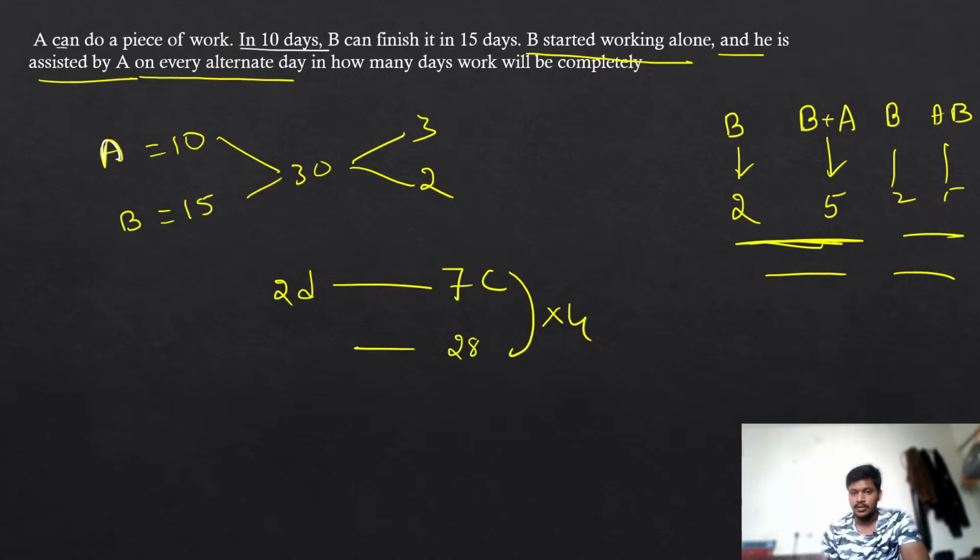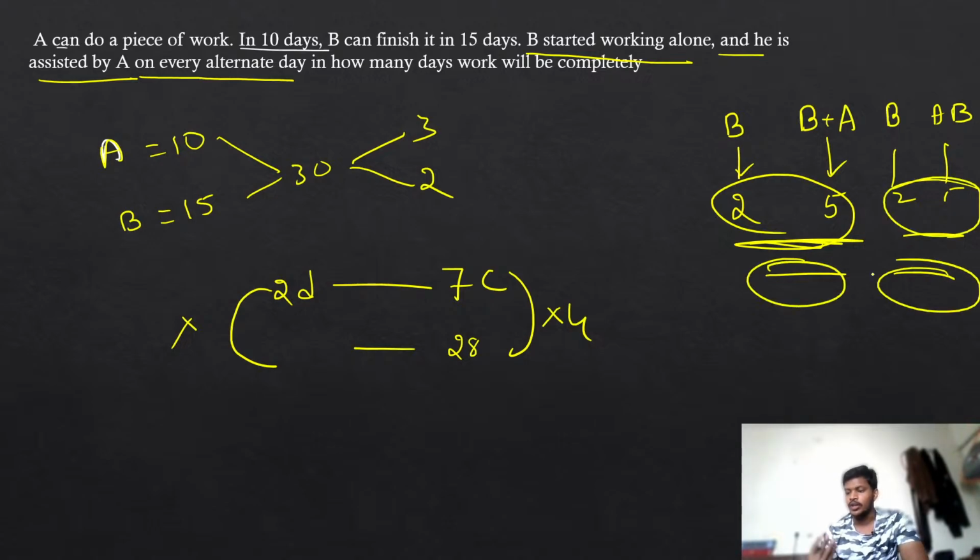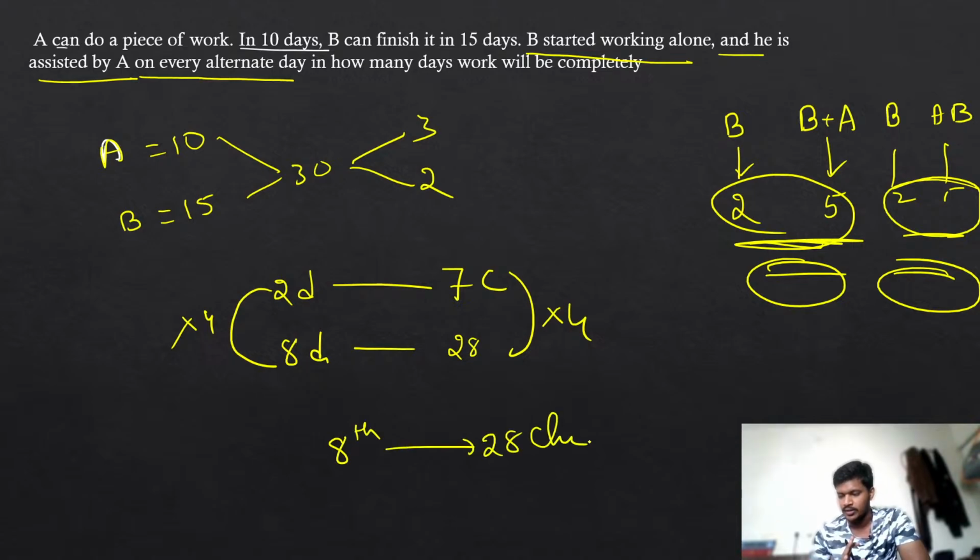Okay, but guys listen, if you are going for 4 cycles, here also you are completing each cycle: 1 cycle, second, third, fourth. If you are completing 4 cycles, in each cycle you are going to have 2 days. So 4 into 2 you are going to get 8 days. That means by the end of the 8th day you can complete 28 chocolates. That's the meaning of the statement there. Like see here, first day 2, second day 5, third day, 4th day, 5th day, 6th day, 7th day, 8th day. Add all of them, you can get 28 there.